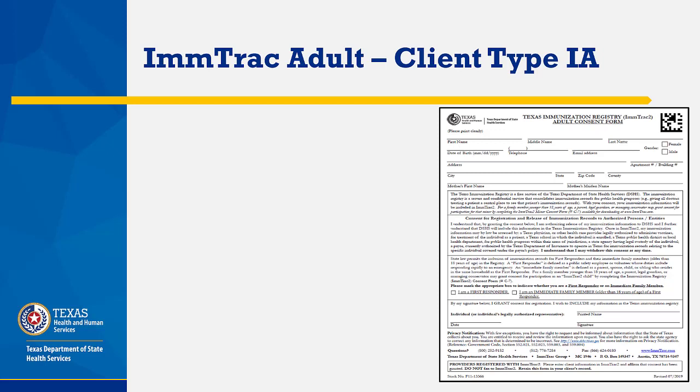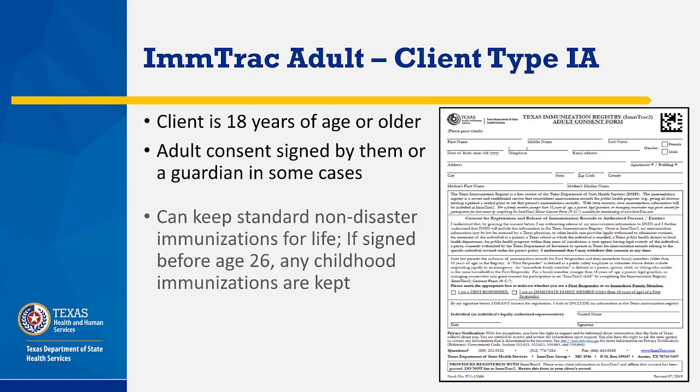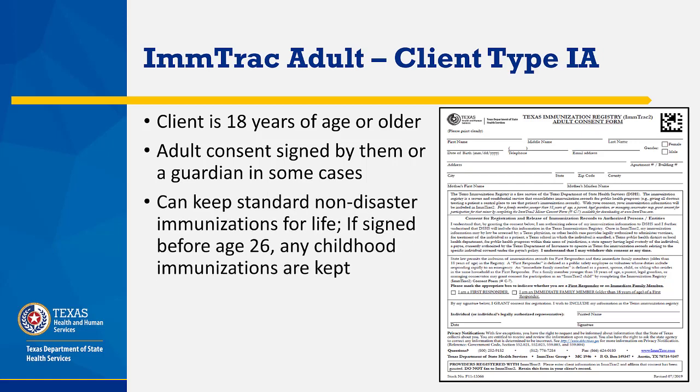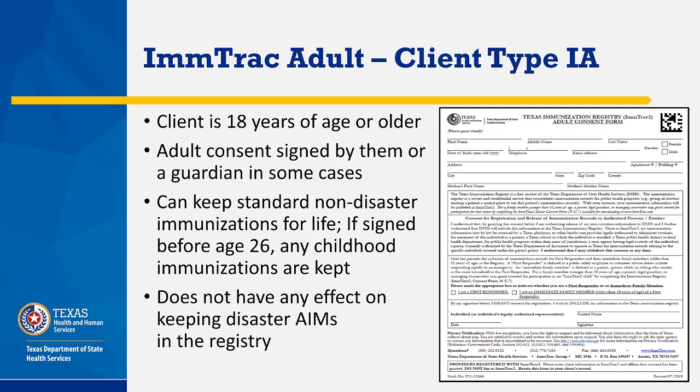ImmTrac Adult is client type IA. For this client type, the client is 18 years of age or older. The adult consent was signed by them or a guardian in some cases. The registry can keep standard non-disaster immunizations for life. If signed before age 26, any childhood immunizations are kept, and an adult consent does not have any effect on keeping disaster AIMs in the registry.